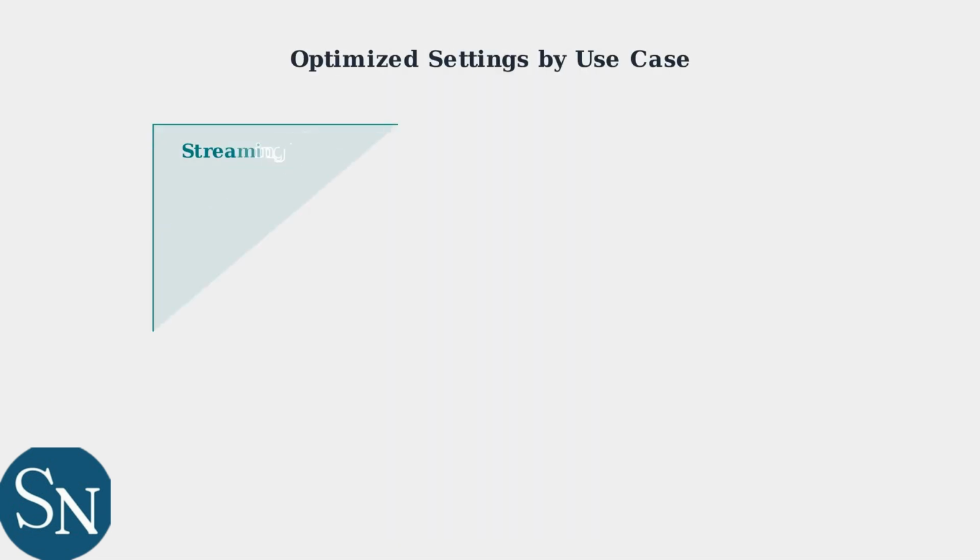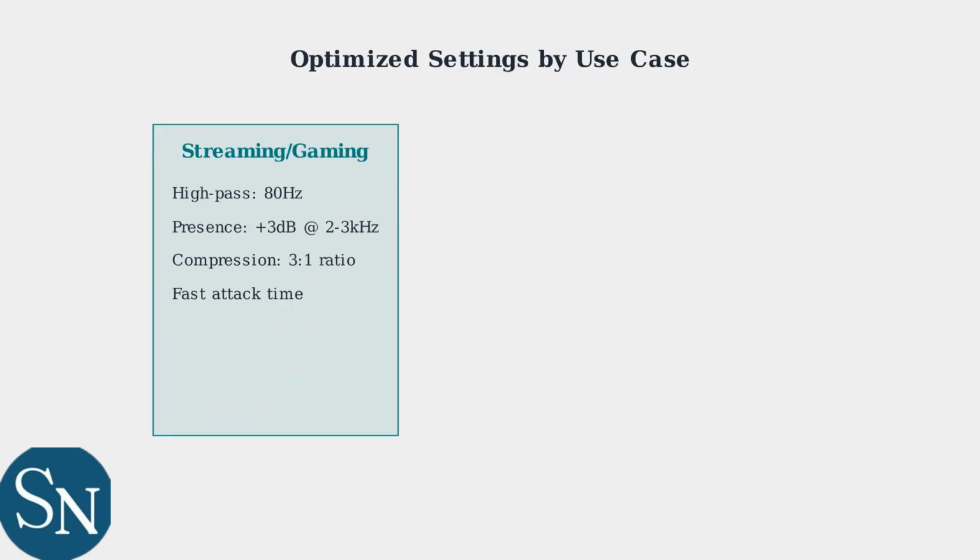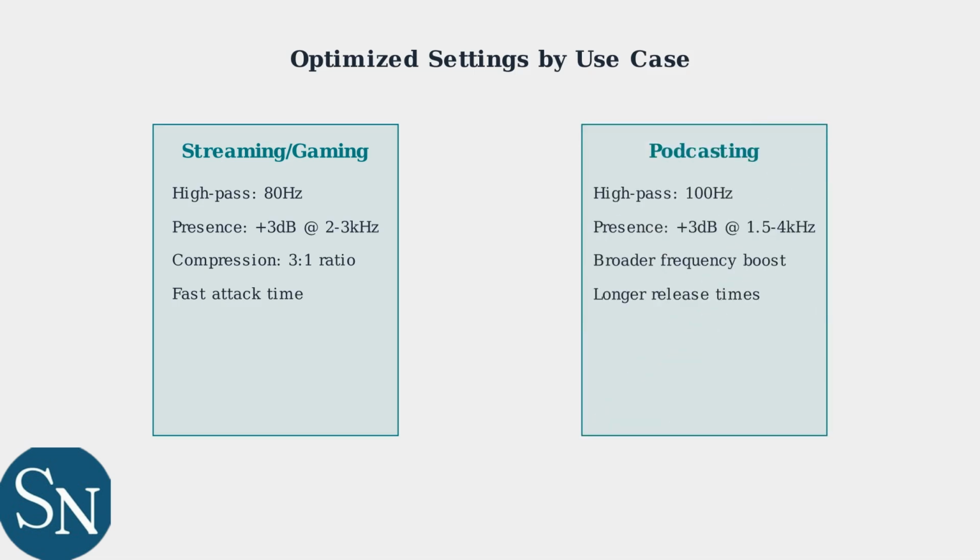Different use cases require different EQ approaches. For streaming and gaming, we use a lighter touch with fast compression for real-time communication. Podcasting requires more aggressive processing with broader frequency adjustments and longer compression release times for a more polished, broadcast-ready sound.